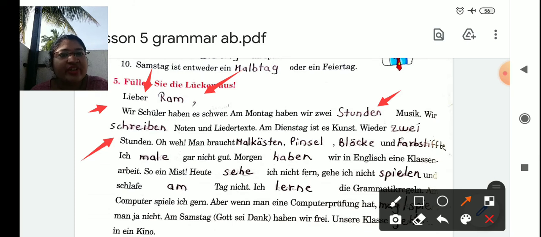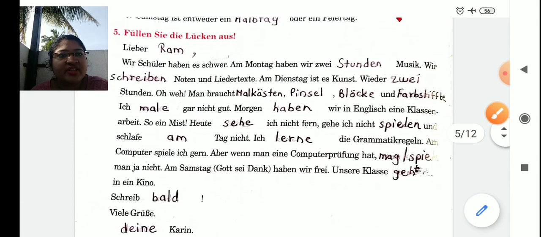So in the music we write the notes and the song text. Am Dienstag ist es Kunst. Wieder 2 Stunden. So arts is again on Dienstag, Tuesday, for 2 hours. Oh weh, man braucht Malkästen, Pinsel, Blöcke und Farbstifte. So all the things needed for the arts they have mentioned here.